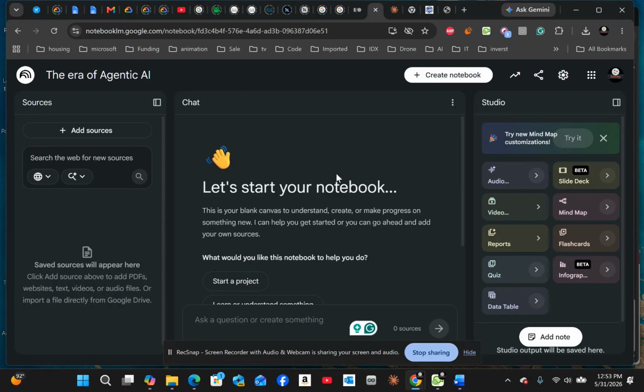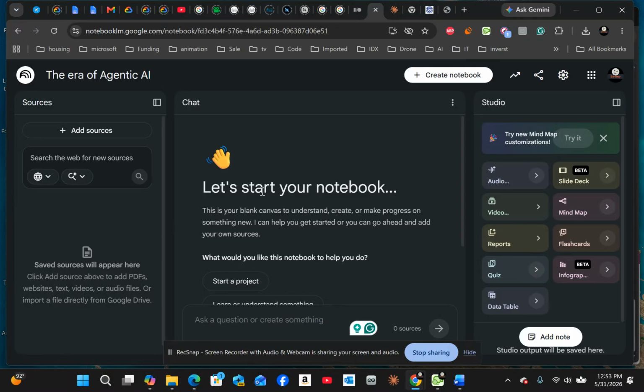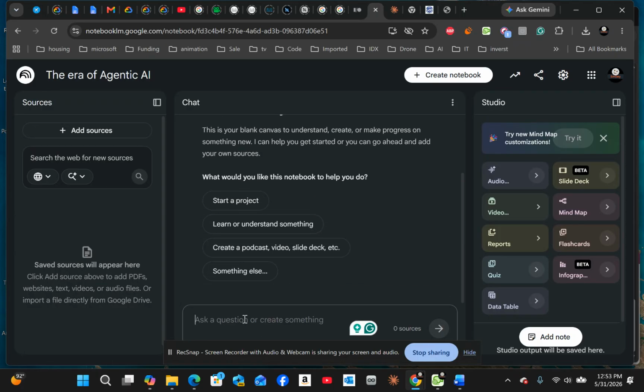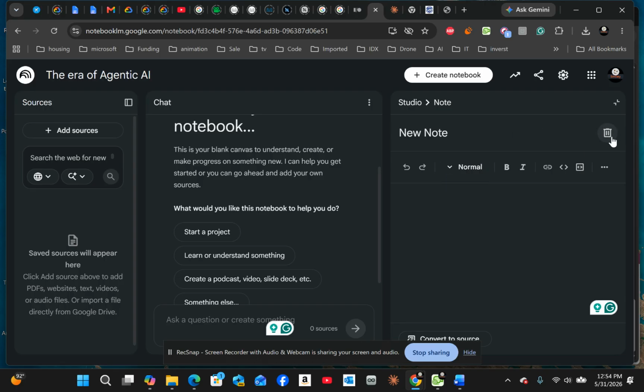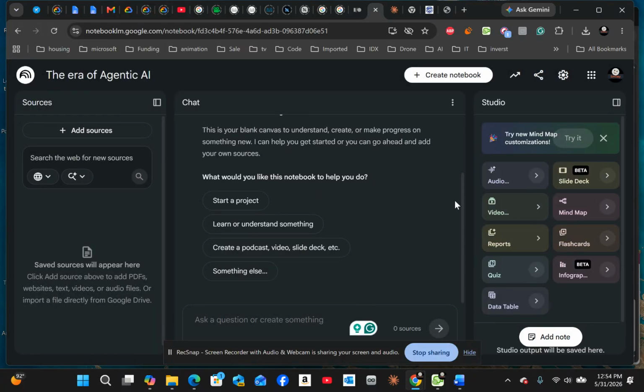And then you also have this section right here, where you will be chatting with the AI. If I upload any document right now, the AI will summarize what documents I have uploaded. Then from there, I can chat with the AI. And then in this section right here, after I've collected the sources and gathered all the prompts and everything I wanted, I can create something called notes. I'll click add notes right there, and then I will add those notes to be able to save them for later. So for now, let's begin.